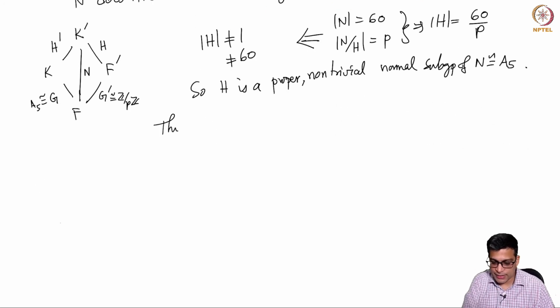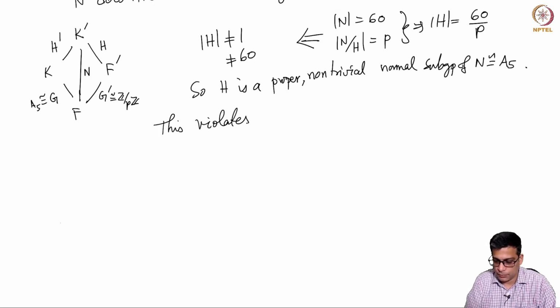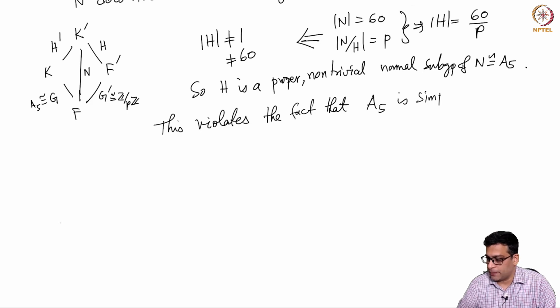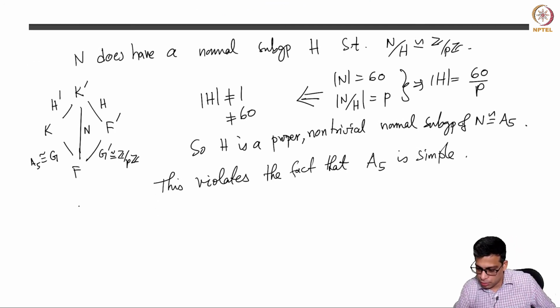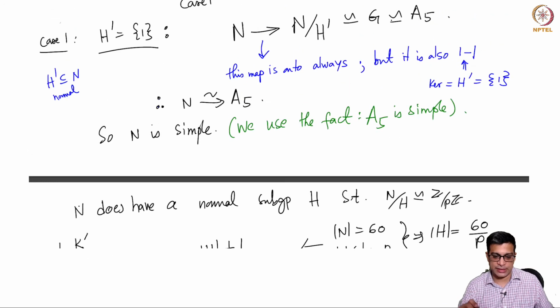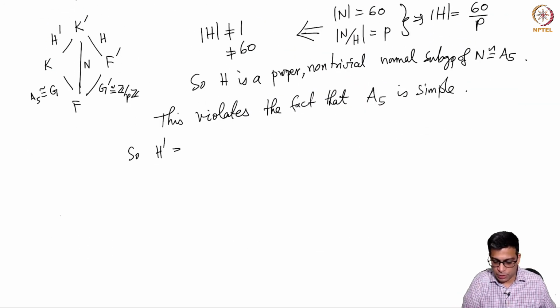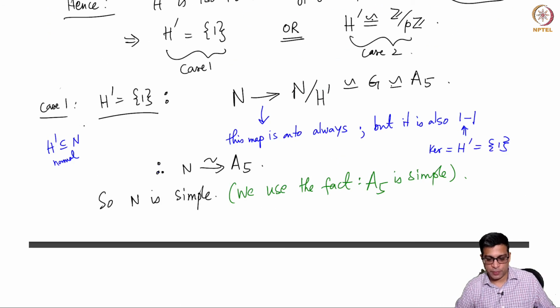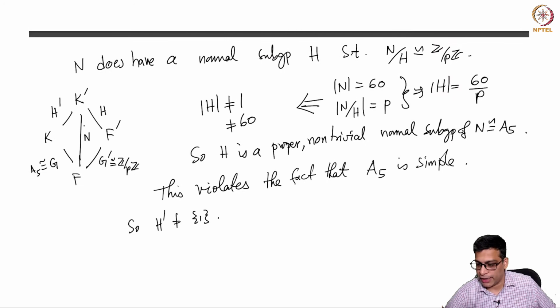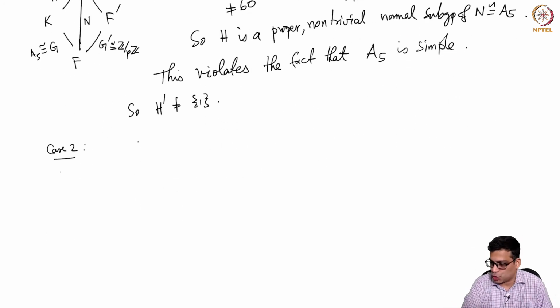But this violates the fact that A5 is simple. Simple means it has no non-trivial proper normal subgroups, but N does have a non-trivial proper normal subgroup. So this case cannot occur. So H prime can't be 1. Correct? So I hope this is clear. So if H prime is trivial, then you violated the simplicity of A5. So case 2 is H prime is Z mod PZ.